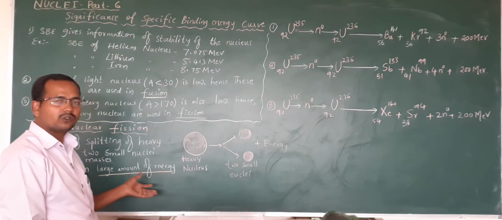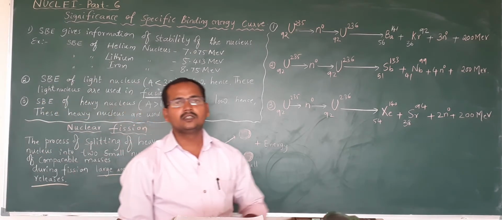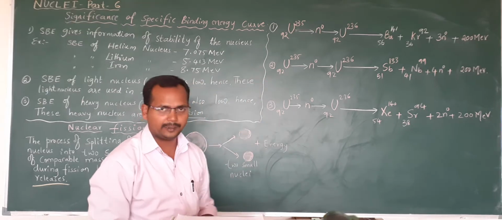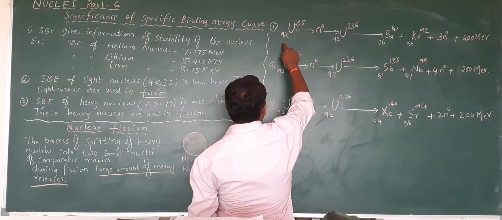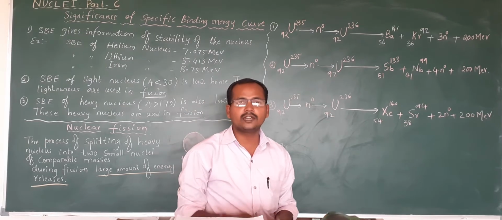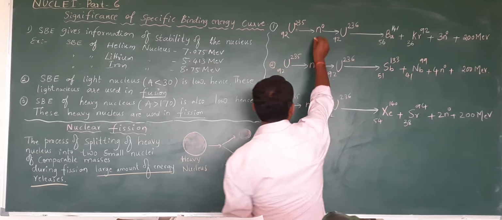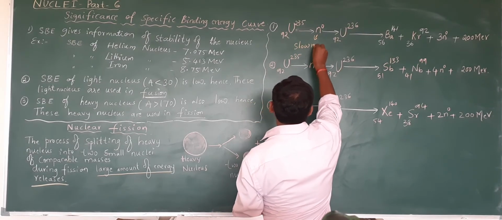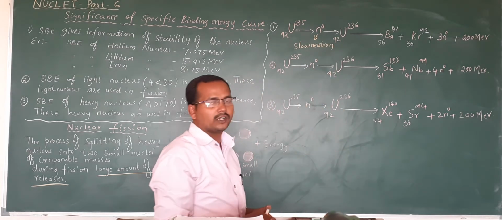To understand nuclear fission, let us consider an example. Here I am considering the radioactive element uranium-235, atomic number 92, which is bombarded with a neutron. That neutron is considered to be a slow neutron. Why do we have to consider only a slow neutron? I will tell you that.